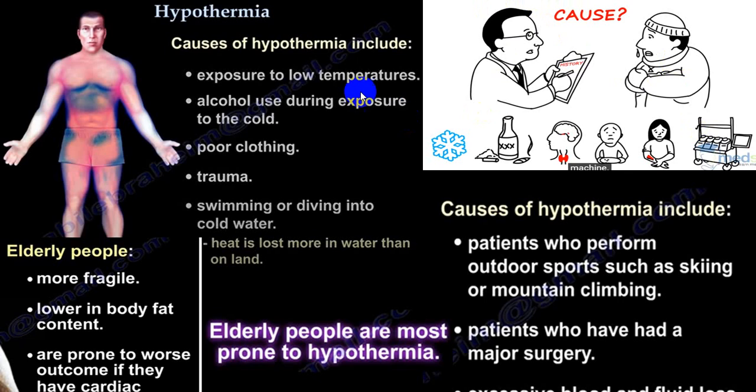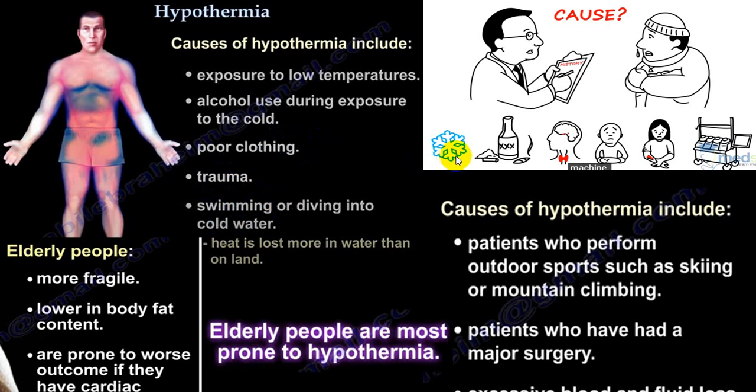So indirectly, hypothermia is because of exposure to extreme low temperature, or the person has consumed a large quantity of alcohol and is exposed to extreme cold, or the person has not got proper clothing to prevent heat loss by radiation or by conduction, or he gets a traumatic injury, particularly traumatic brain injury, or he dives into ice cold water, or is swimming in ice cold water.